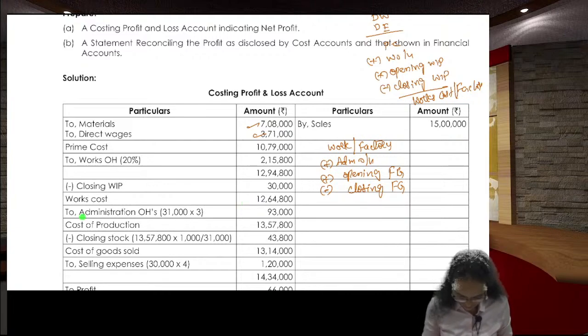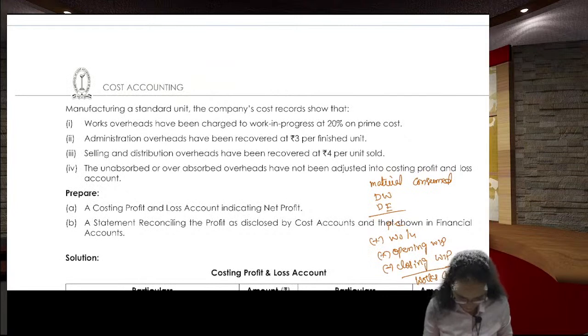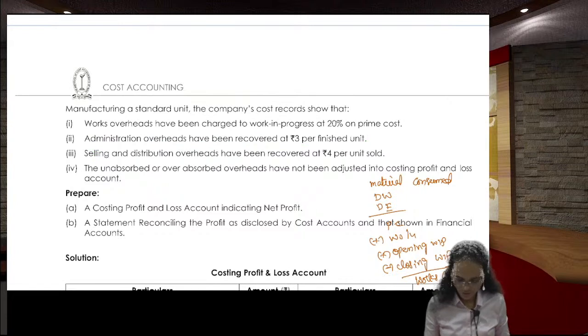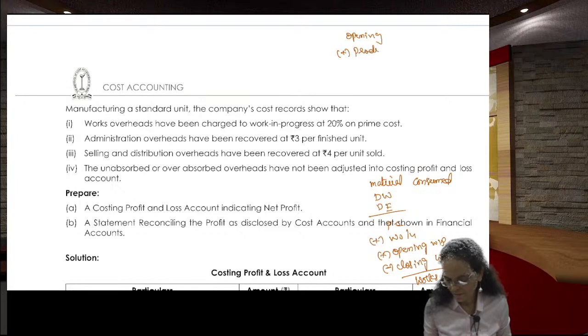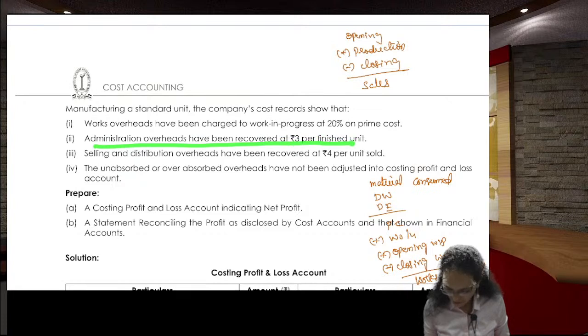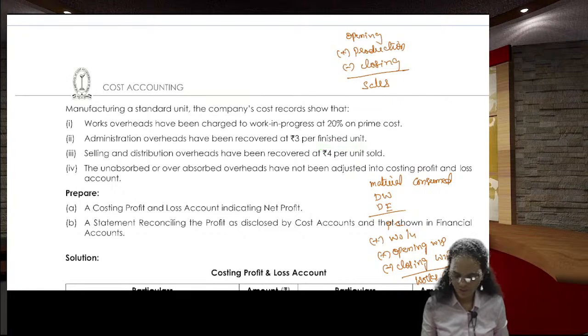For this, you add administration overhead. What is administration overhead here? Administration overheads have been recovered at 3 rupees for the finished goods. How to find out the finished goods? Come back here. We know this from the intermediate and foundation level onwards: opening plus production minus closing is your sales. Administration overheads have been recovered at 3 rupees for finished units, meaning produced units.